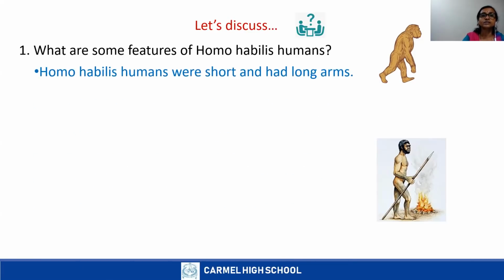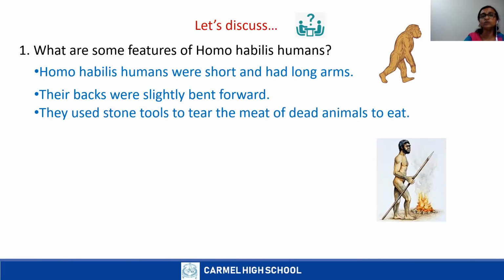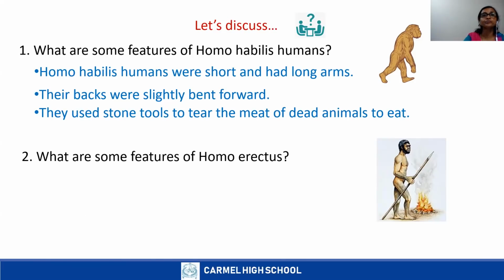Okay, now let us see the answers. You can read the answers, children. Homo habilis humans were short and had long arms. Yes. Correct. Their backs were slightly bent forward. They used stone tools to tear the meat of dead animals to eat.